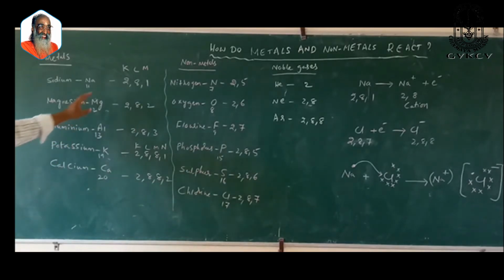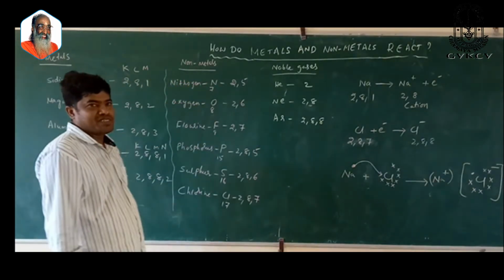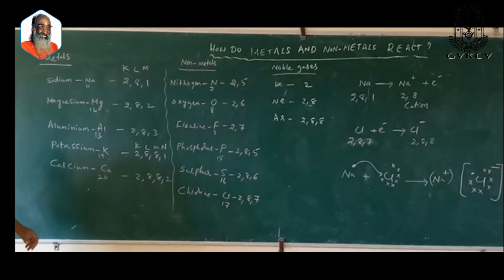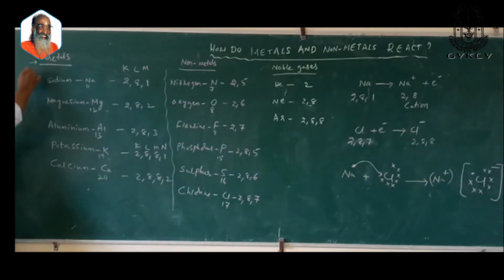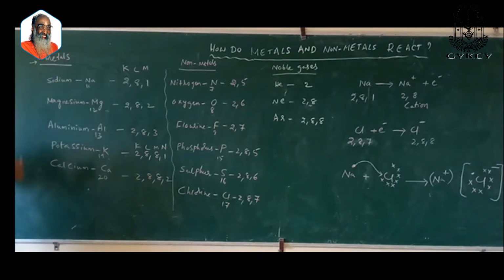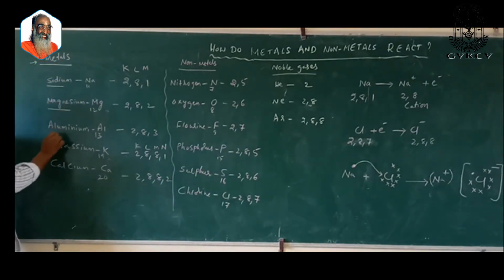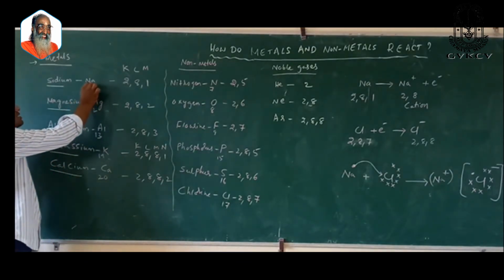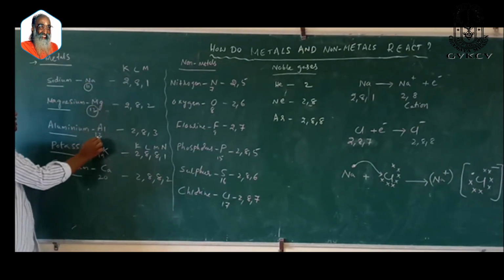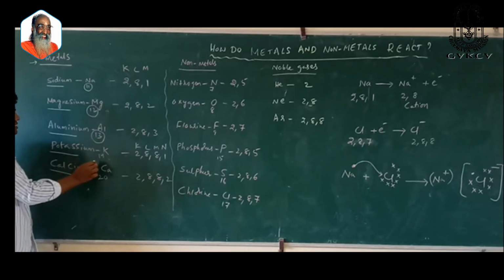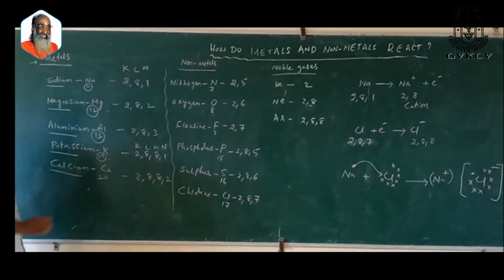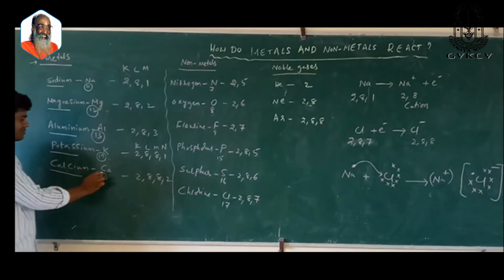Today we are going to discuss how metals and non-metals react. As you already know, the elements exist in the form of metals, non-metals and metalloids. A few examples discussed in our textbook for metals are sodium, magnesium, aluminum, potassium and calcium. Sodium has atomic number 11, magnesium 12, aluminum 13, potassium 19, and calcium 20.